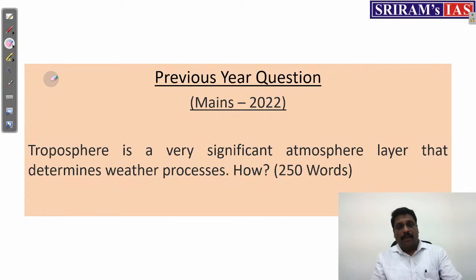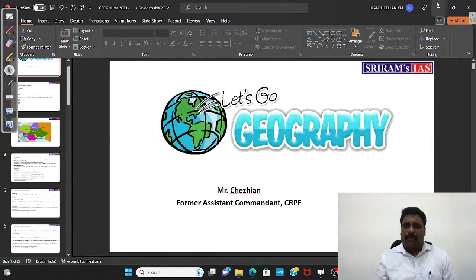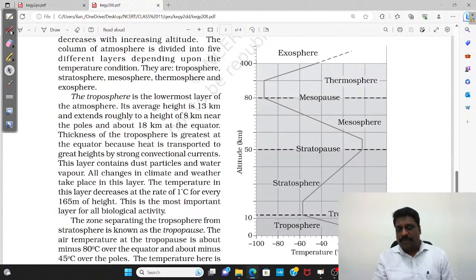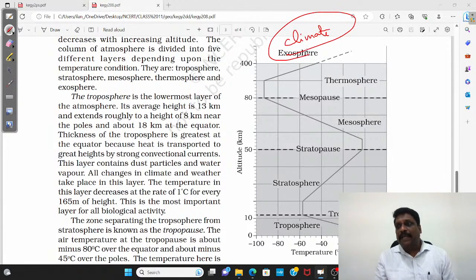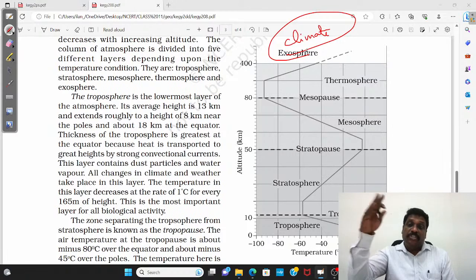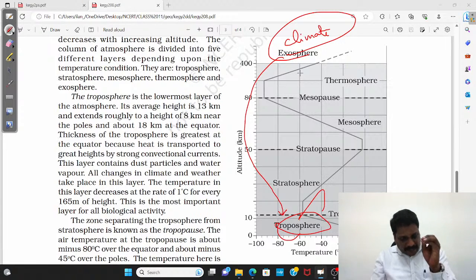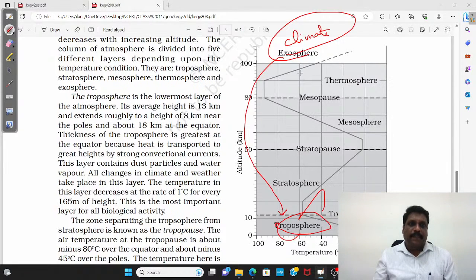Let me tell you, the troposphere is called the weather layer of the atmosphere, the weather layer of the earth. Very, very important layer. Whenever I say atmosphere, I say climate. If you ask me what exactly climate is, climate is nothing but an atmospheric condition. And if you insist which layer's condition I am talking about, actually I am talking about the condition of the troposphere, my dear friends.